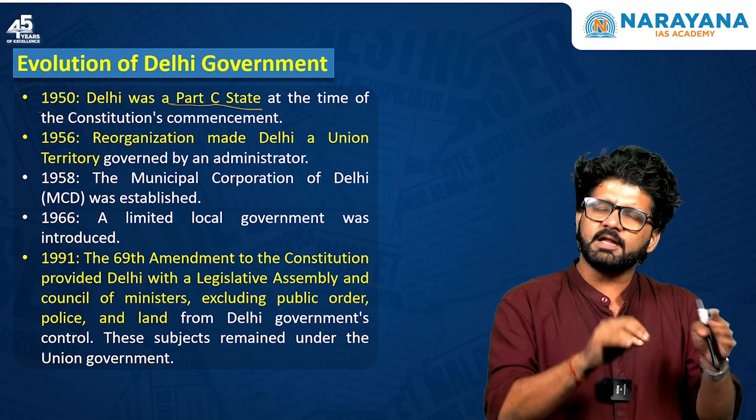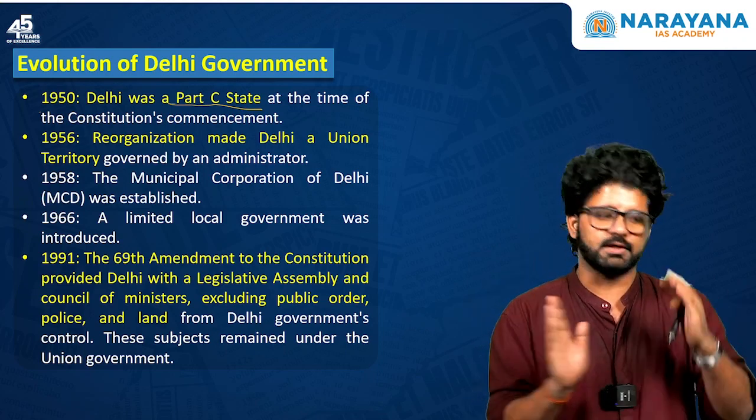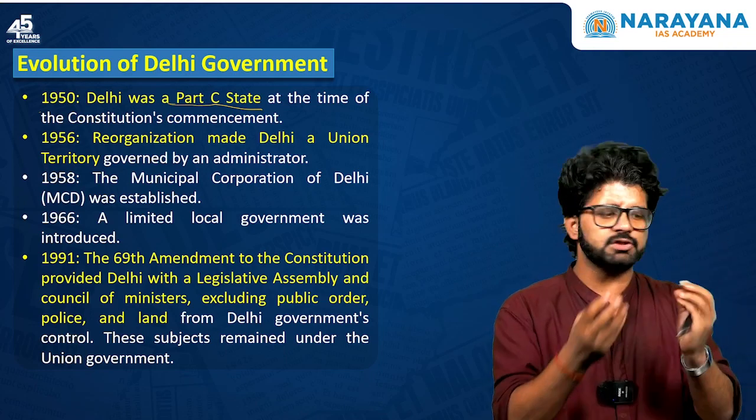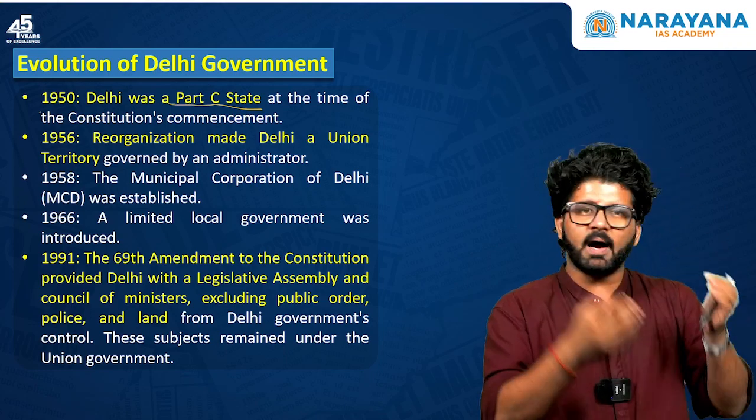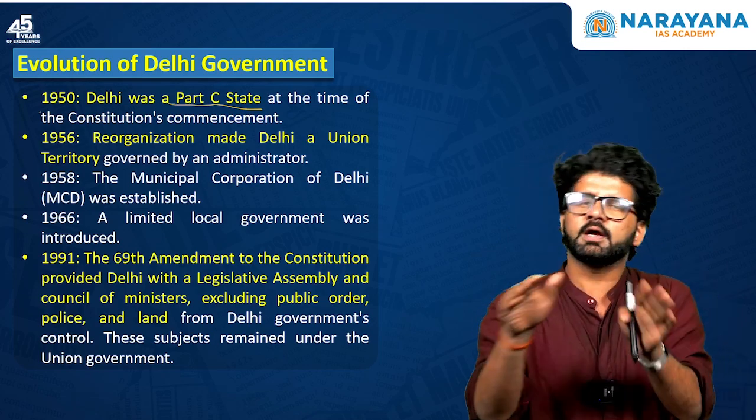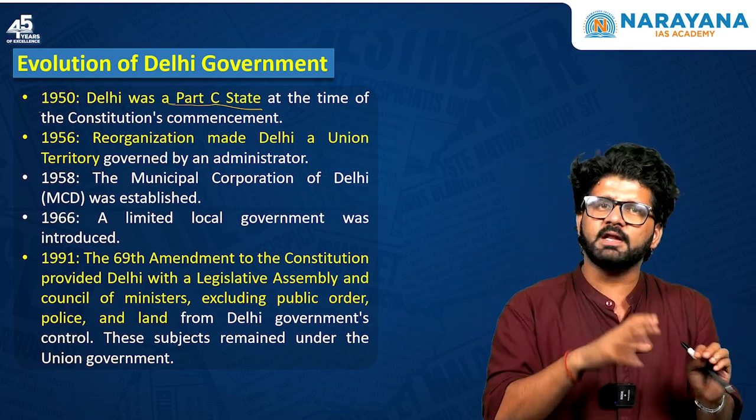And then in Part D, if I'm not wrong, only Andaman and Nicobar Island was there. So this was the earlier classification. Part A, British Indian provinces. Part B, princely states. Part C, smaller princely states and chief commissioner provinces, which is akin to current day union territory. And then in Part D, you have Andaman and Nicobar.